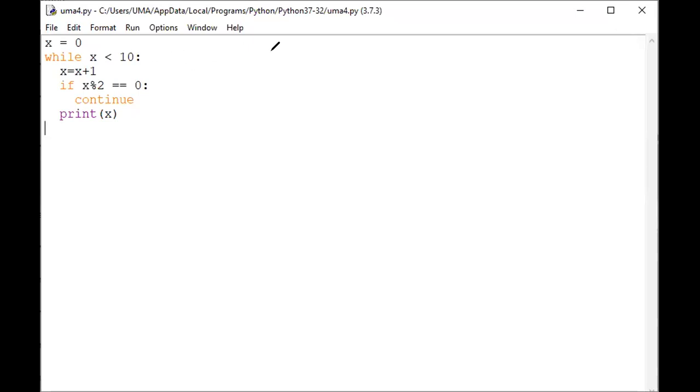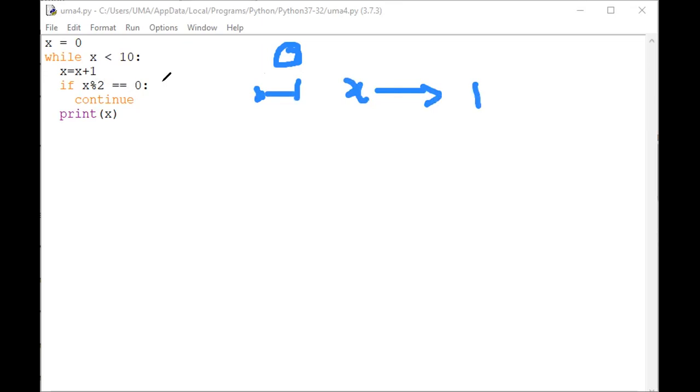For example, presently the x value is 0. In the present case, x value 0, x less than 10 is a true statement. Then x equal to x plus 1, the current x value in this case is 1. If x percentage 2 equal to 0, here 1 percentage 2 is 1, not 0, so false. If it is true, continue; otherwise it prints the value 1. Next, go to the while statement.